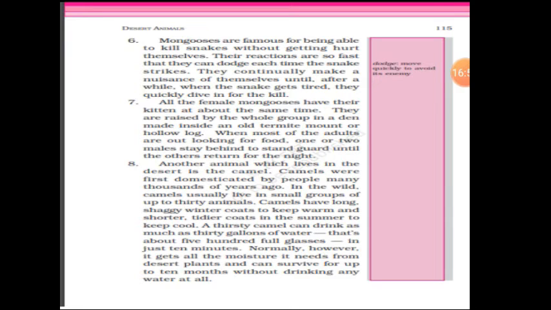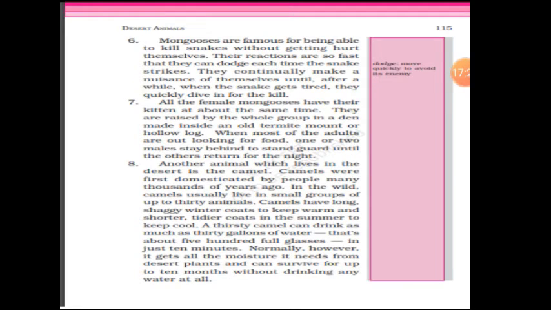Another animal which lives in the desert is the camel. Now children, as you know, camel is a very common animal, and when you hear the name camel, immediately you will remember the desert. Camels were first domesticated, means kept as pets, by people many thousands of years ago. In the wild, camels usually live in small groups of up to 30 animals. So even camels need a group.